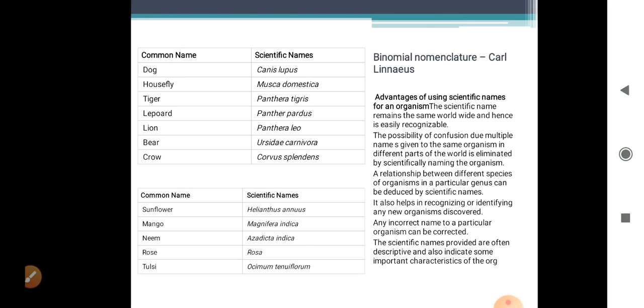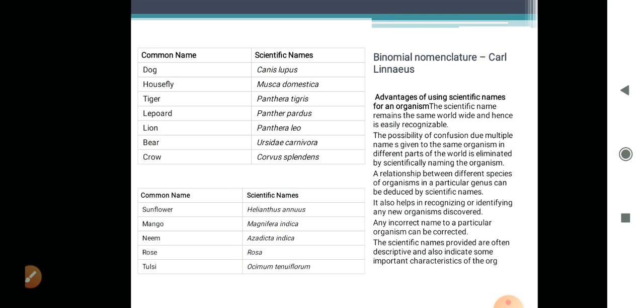All these organisms have been assigned their names as per the guidelines of the International Code of Nomenclature. All the organisms of a species are so similar that irrespective of the differences in color, height, habitats and habits, they can reproduce among themselves and form new individuals like themselves.